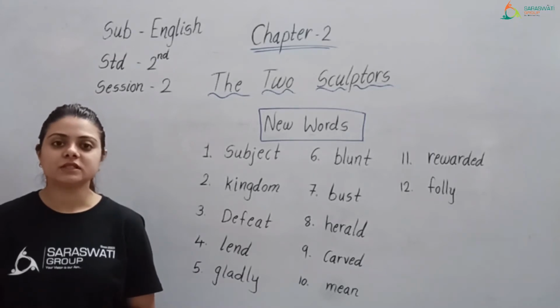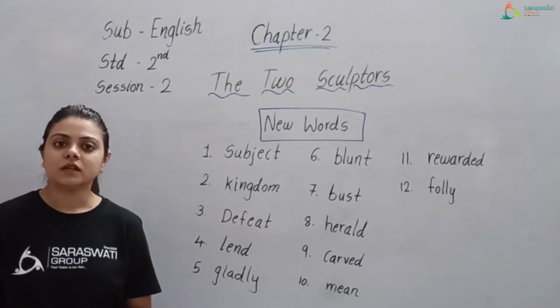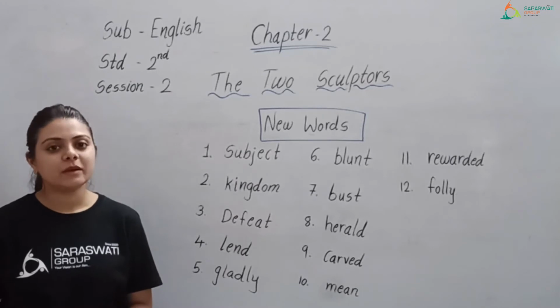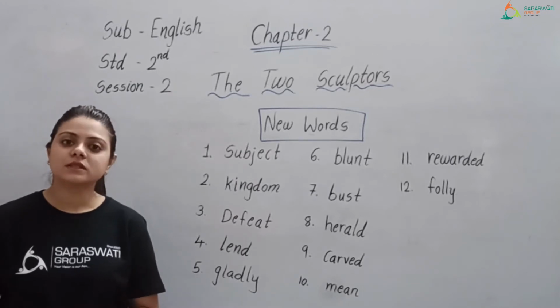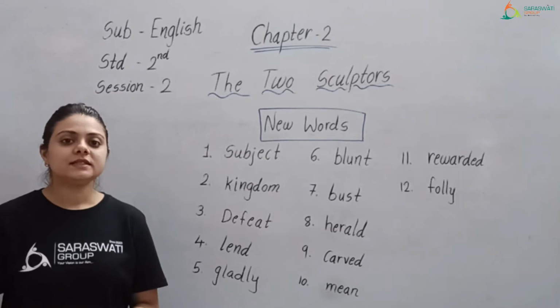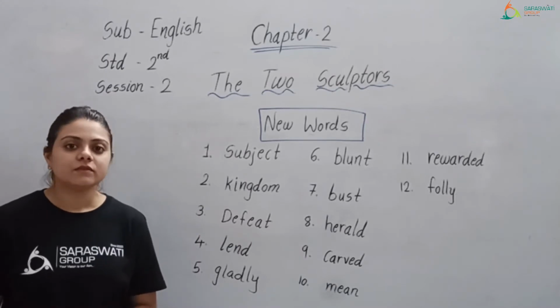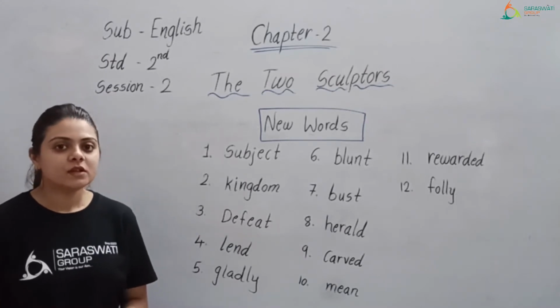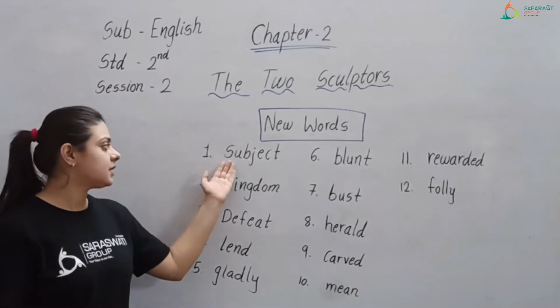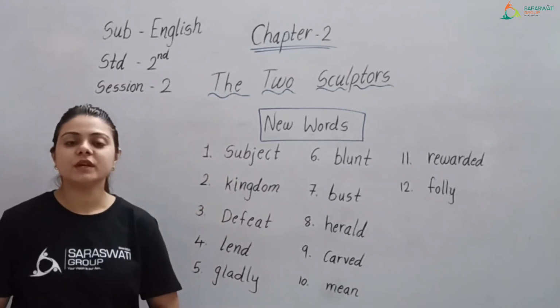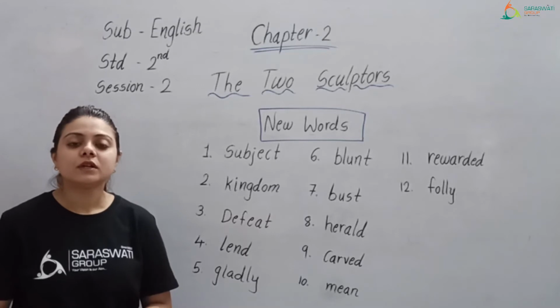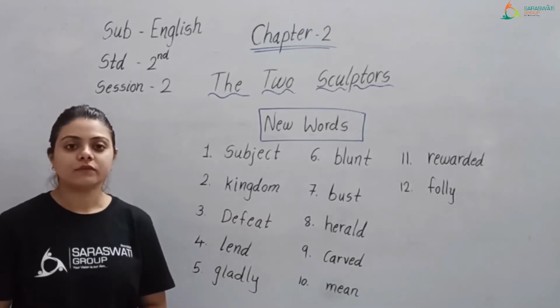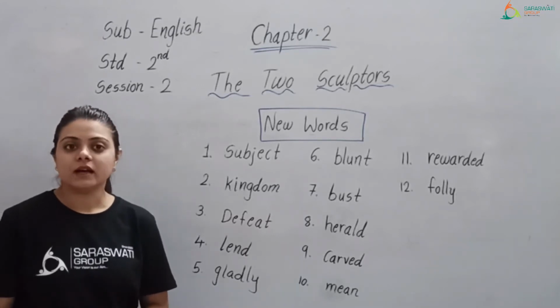In the previous session, we understood the new words of Chapter 2, The Two Sculptors. Let us revise all the words once again. First word is subject. Subject means the people of a country, or we can say Praja.